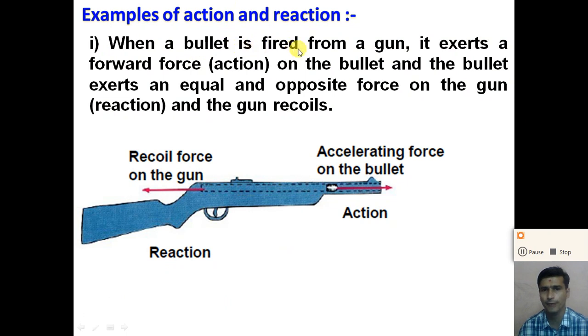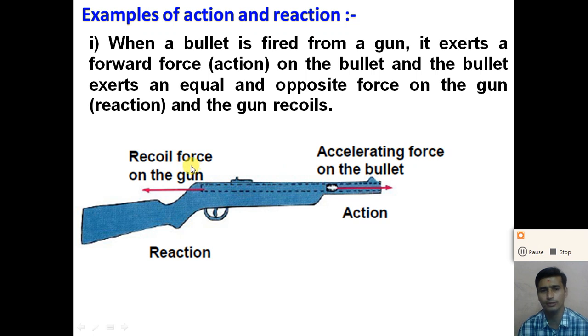When a bullet is fired from a gun, the gun exerts a forward force, that is called the action force, on the bullet. The force acting on the bullet by the gun is called the action force, and due to this the bullet is accelerated in a forward direction. So the forward force acting on the bullet by the gun is the action force, and the bullet exerts an equal and opposite force on the gun, right? The bullet also exerts a force on the gun, right?